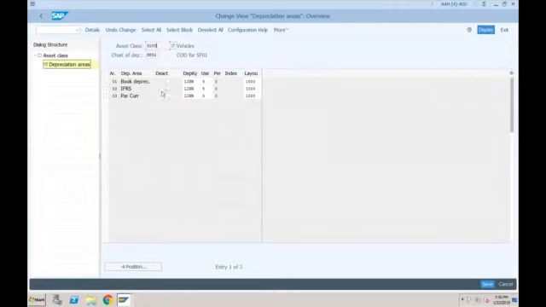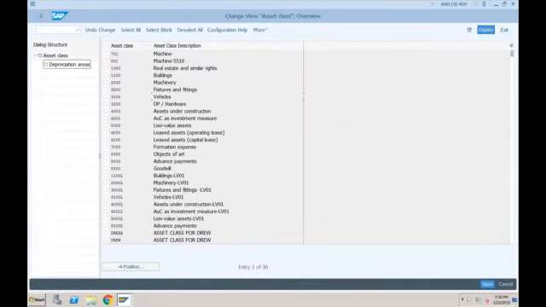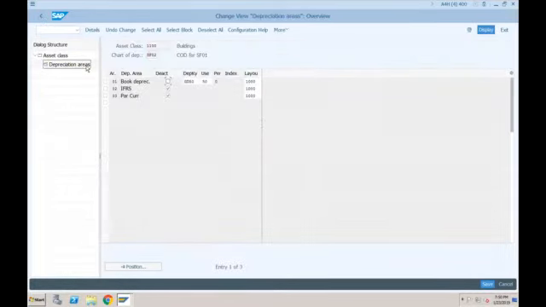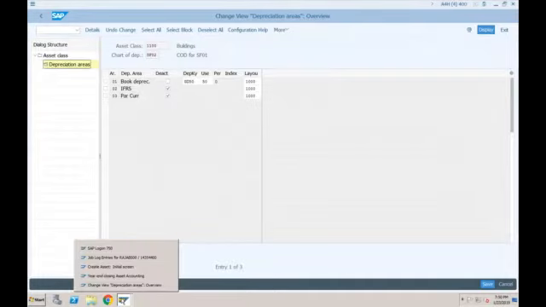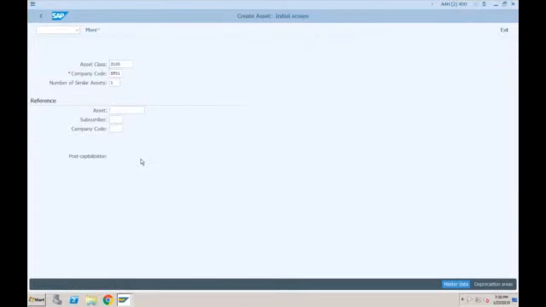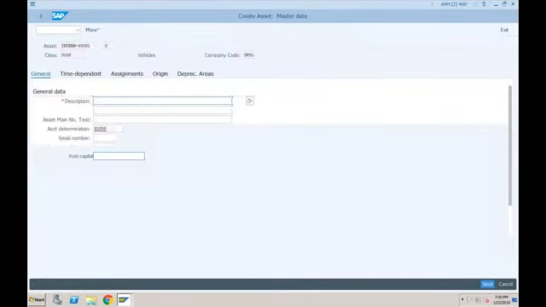But if you go to any other, let's say if I go to maybe buildings and go to depreciation areas, see by default, these are deactivated. So you need to activate them in order to get displayed in the asset master. Okay, so let's again go to AS01. I'm just pressing enter. So now that error is not coming, and we can proceed to create a asset.